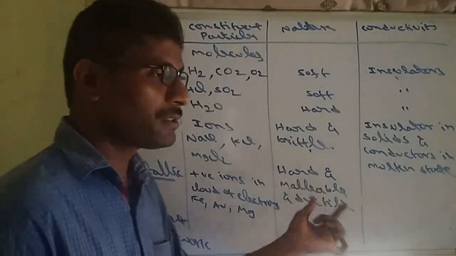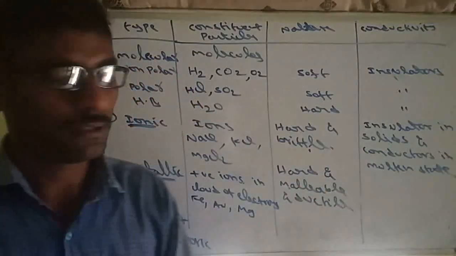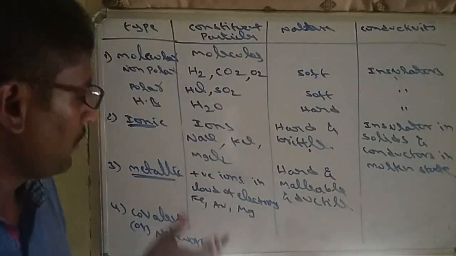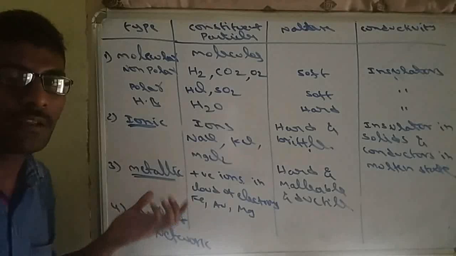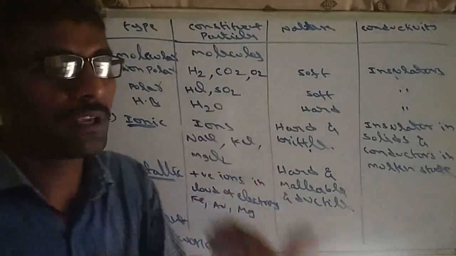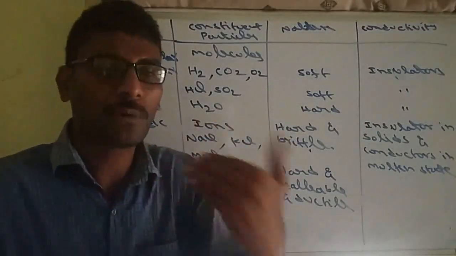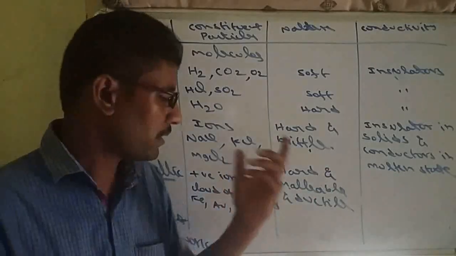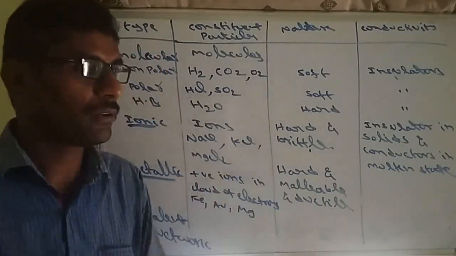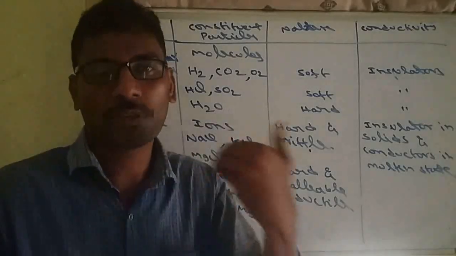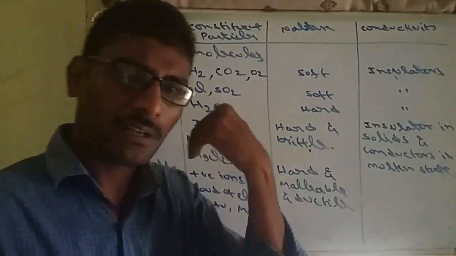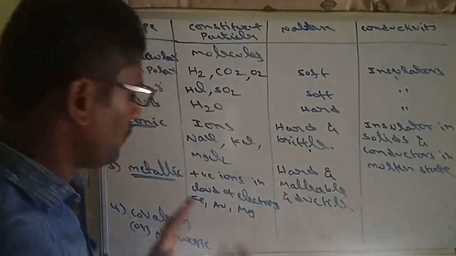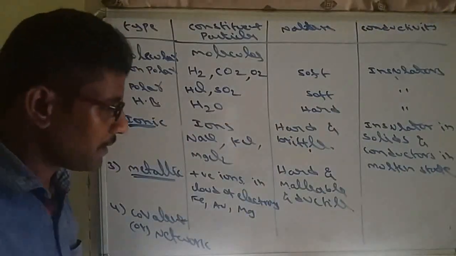Malleable means they can be beaten into sheets, whereas ductile means they can be drawn into wires. That's why we mostly use metallic solids in ornaments. Why are we using them for jewels? Because gold is the most ductile metal. So that's why it is mostly used in jewelries. Not only gold, mostly all metals we use in jewelries, like platinum, even iron we can use in jewelry, because of that malleable and ductile nature.